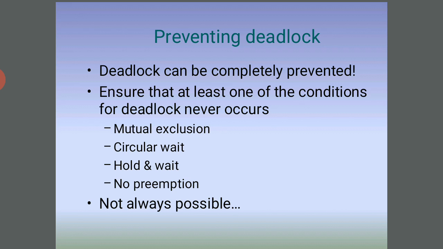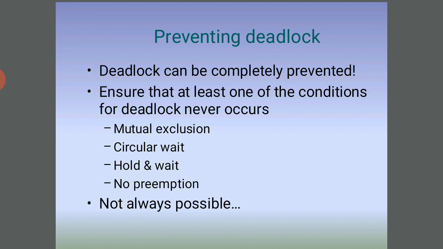So deadlock arises when four conditions hold simultaneously: mutual exclusion, where only one process at a time can use the resource, and hold and wait, where a process holding at least one resource is waiting to acquire additional resources held by other processes.